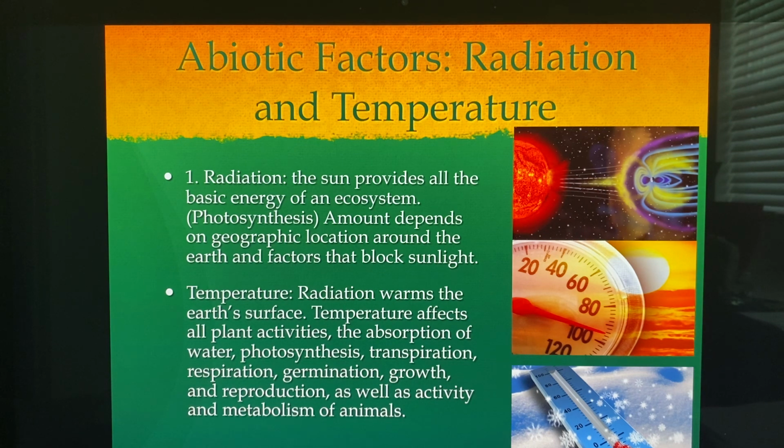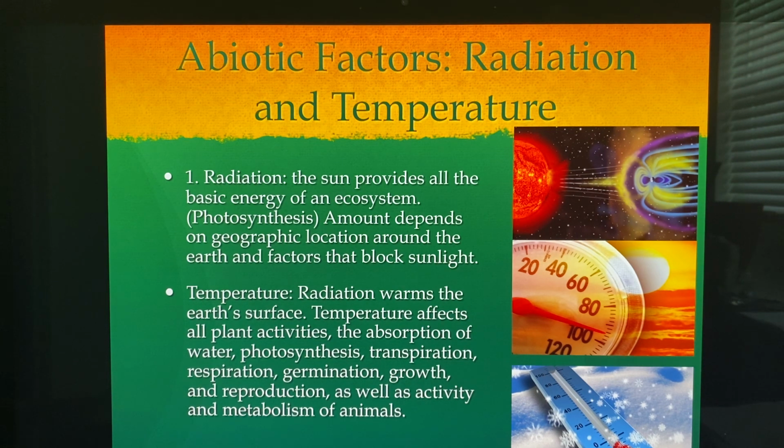So radiation is the sun provides all the basic energy of the ecosystem. So why is that? Here's the sun and the radiation. Here's a little earth right here. And here's our radiation belts here. But we're going on to the sun providing all this radiation because plants need sunlight for photosynthesis. If we don't have sunlight, if we don't have radiation, we won't have plants.